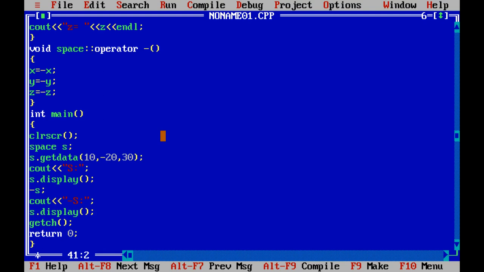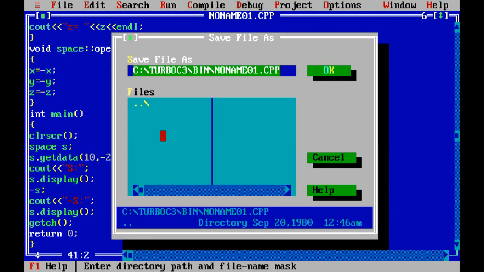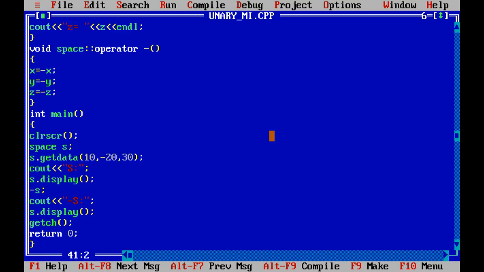Right, save the file. Unary minus. Okay, and save it. Now compile it.